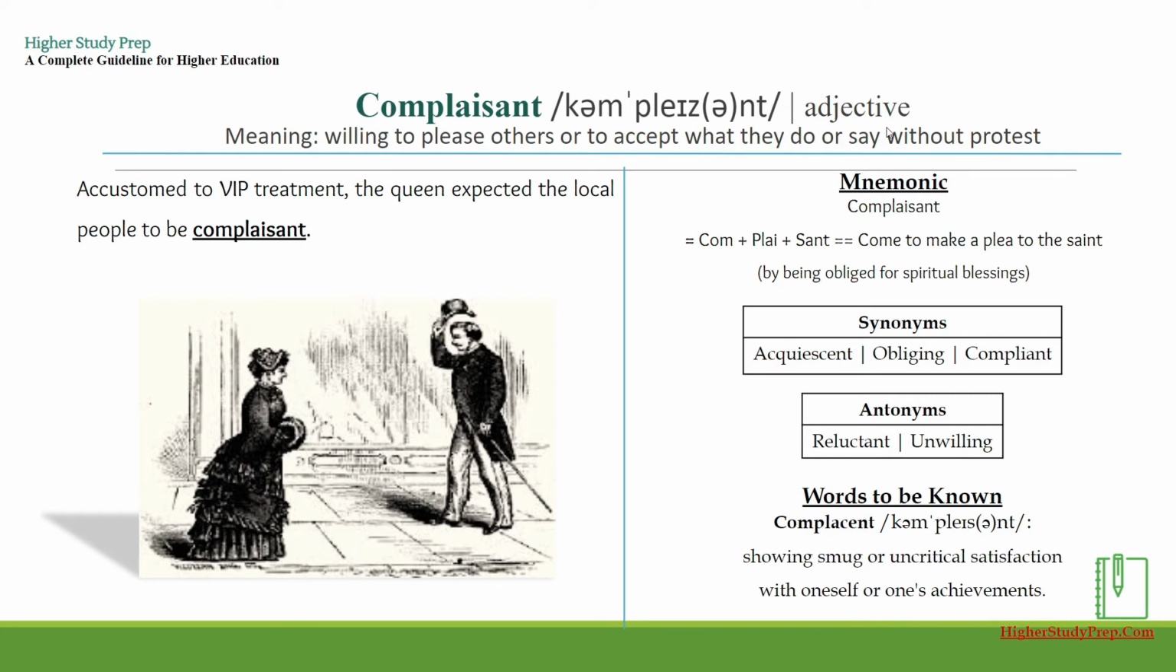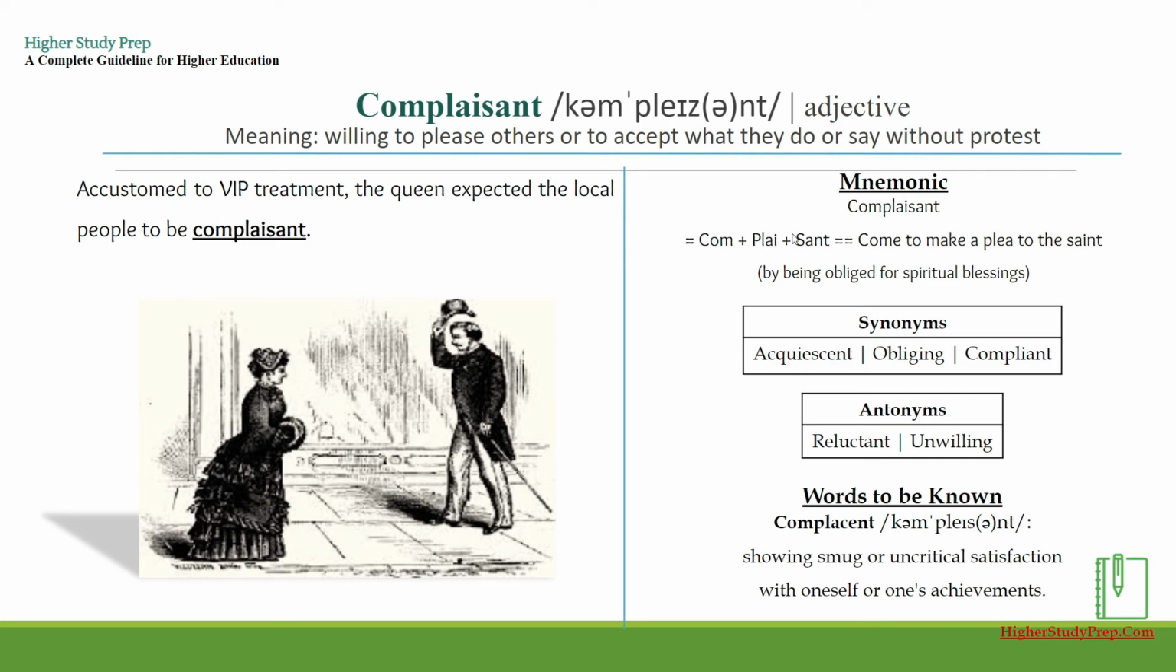Complacent is an adjective, which means willing to please others or to accept what they do or say without protest. One example could be, accustomed to VIP treatment, the Queen expected the local people to be complacent. The mnemonic for remembering the word complacent, we can break it up as come plus ply plus cent, or the